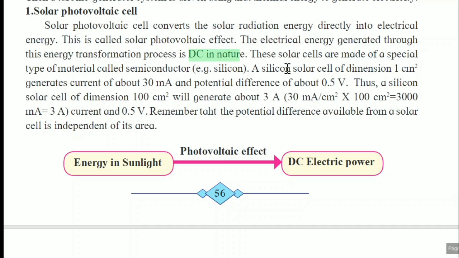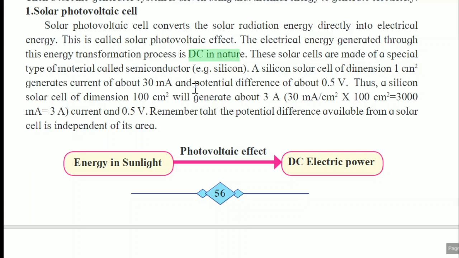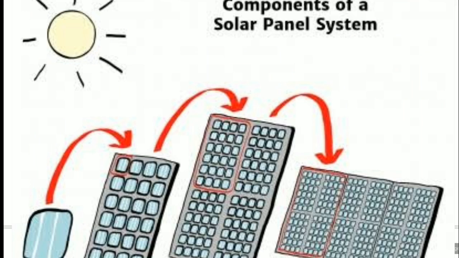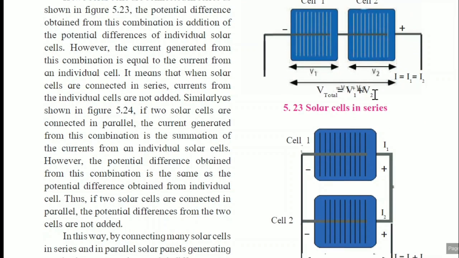These solar cells are made of a special type of material called semiconductor, for example silicon. A silicon solar cell of dimension 1 centimeter square generates current of about 30 milliampere and potential difference of about 0.5 volt. Next to this, the part is the solar cells in series and solar cells in parallel.